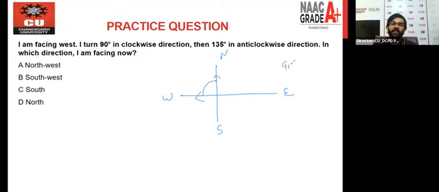So we all know 135 is what? 90 plus 45, right? So this is anti-clockwise. From here to here, we are going to come here. Now 45 means we come here, right? We are coming here, right? So this is the direction.